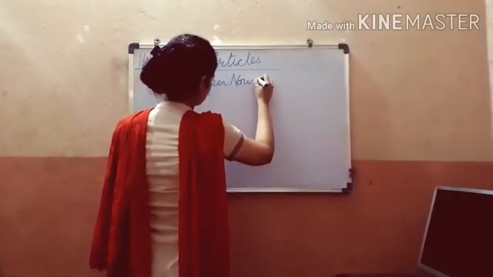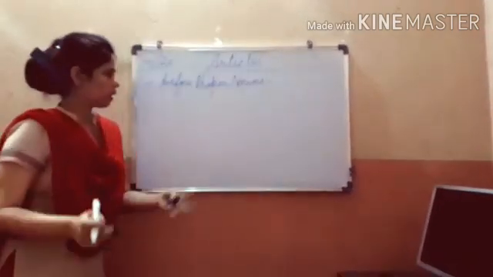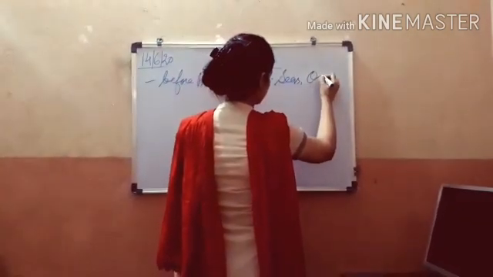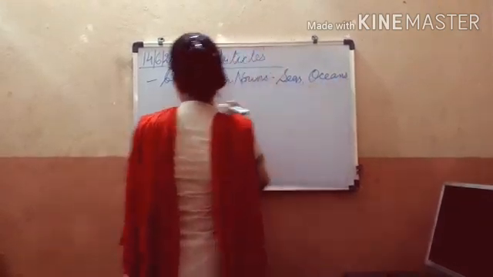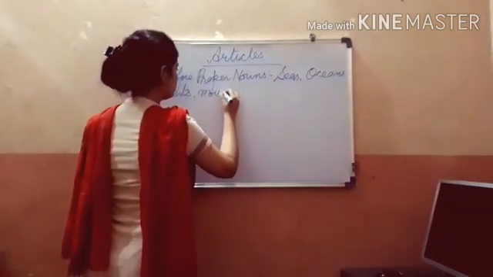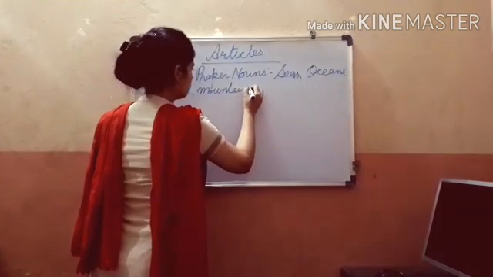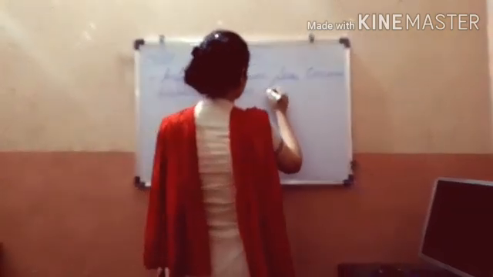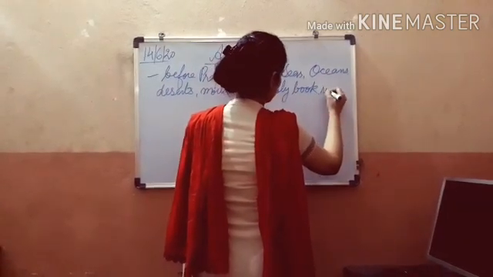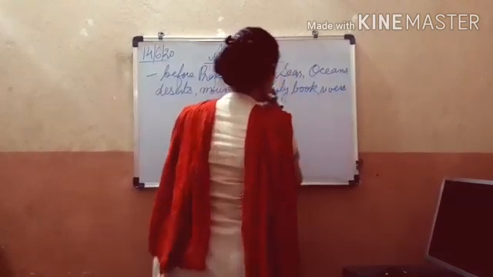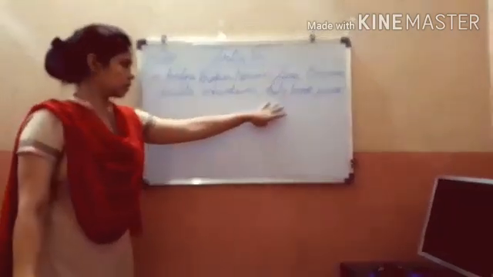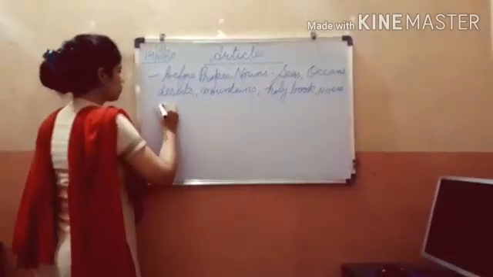Proper nouns, like the names of persons, places, things, will take the article the, like seas, oceans, names of deserts, mountains, holy books, rivers. It will also take names of newspapers.